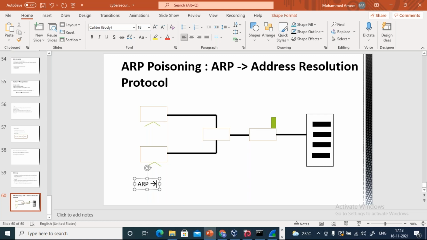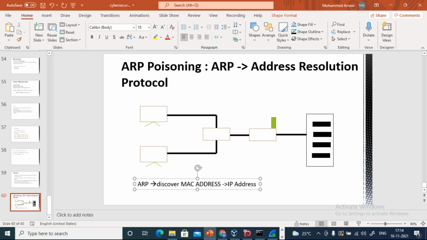It is used to discover the MAC addresses, and then it maps them to an associated IP address.